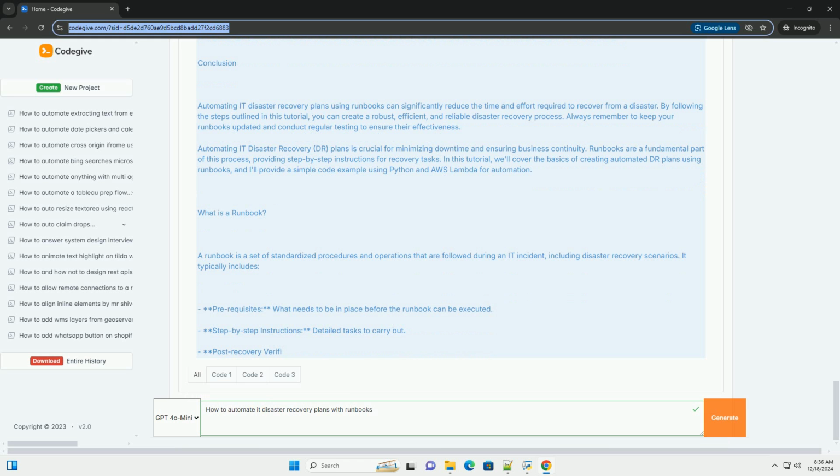Launch a new instance from the AMI. print(f'Launching new instance from AMI {ami_id}'). new_instance = ec2.run_instances(ImageId=ami_id, MinCount=1, MaxCount=1, InstanceType='t2.micro'). new_instance_id = new_instance['Instances'][0]['InstanceId']. print(f'New instance launched: {new_instance_id}'). return statusCode 200, body: f'Recovery completed, new instance ID is {new_instance_id}'.